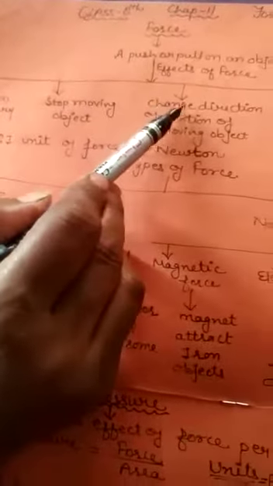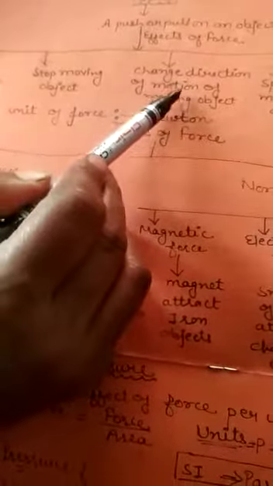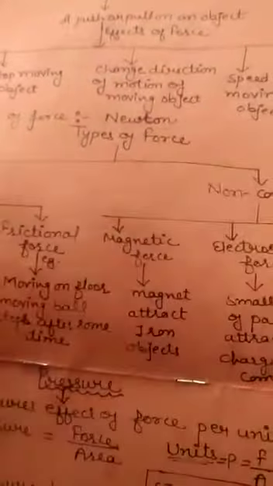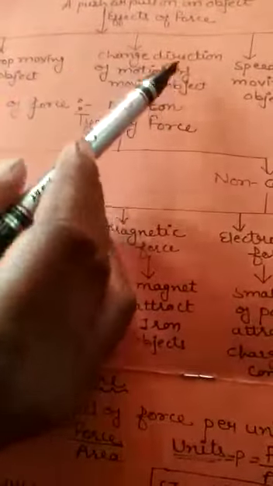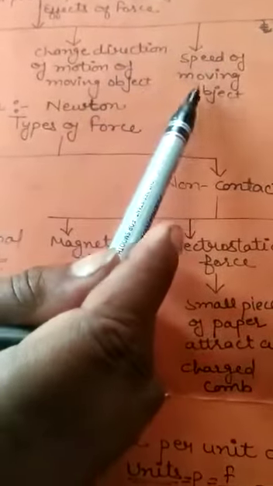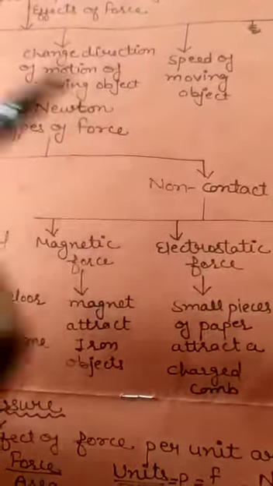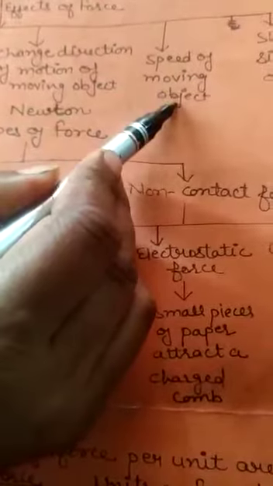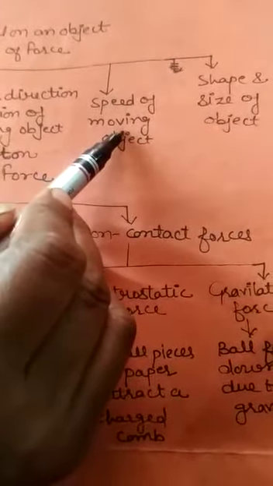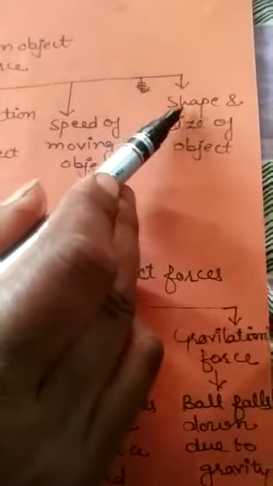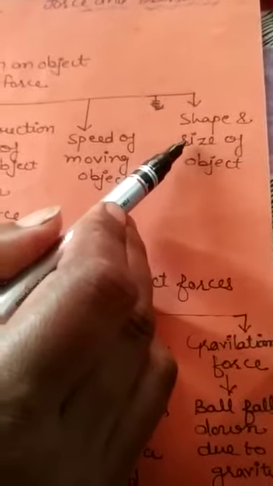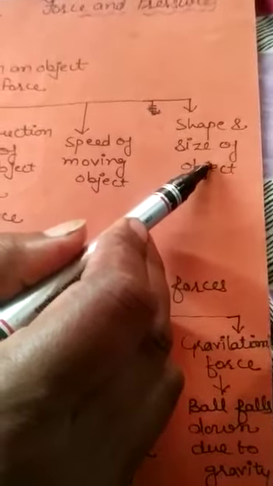After that, force can change the direction of motion of a moving object. When some object moves and we apply force, it can change the direction of the moving object. And the next is speed of a moving object. Force can change the speed of a moving object also. It can make fast objects slow and slow objects fast. Next, force can change the shape and size of an object. It can totally change the size and shape of an object.